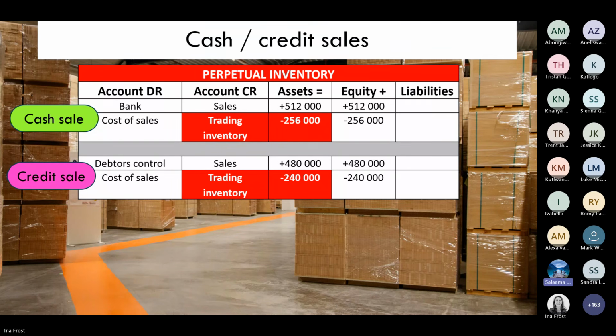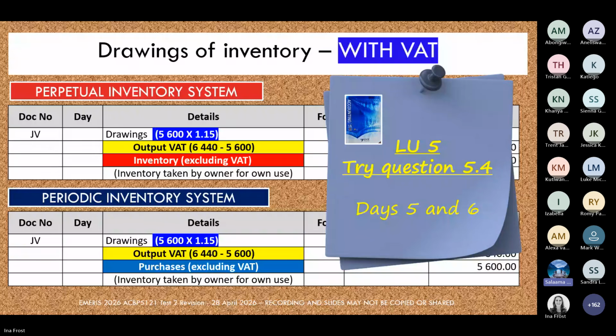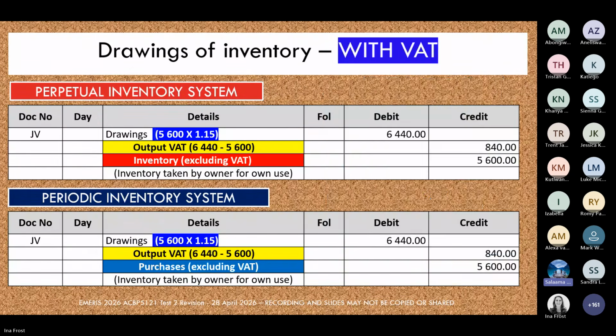Hi, yes, I have some questions here. Maybe one student wants to know about the journal entry you did for drawings. You want to know when to use auto input. And then another question I have is, does the VAT need to be the first account we record as a credit? Suppose a student wants to know, after drawings, must it be output VAT? Or can they first put trading inventory and then output VAT? Will we be strict if they swap the two around, or will we still award them marks?